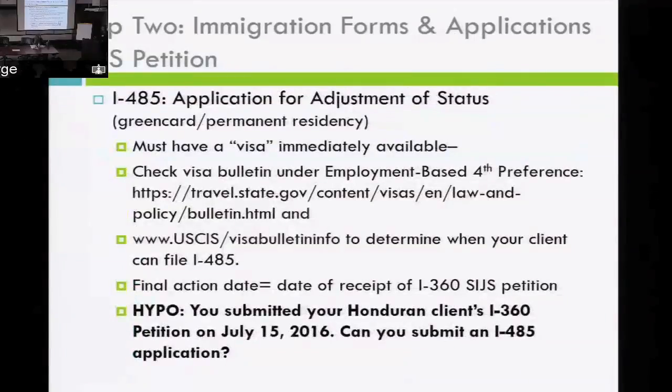The next step then, if you get your special immigrant juvenile status approved, is to move on and apply for a green card or permanent residency in the U.S. Here are the forms that you need: the I-485 application for adjustment of status.